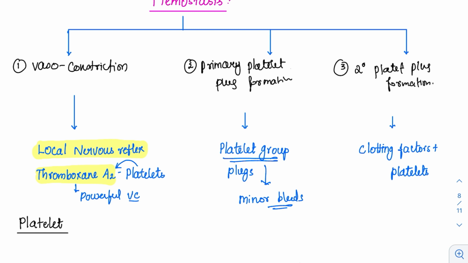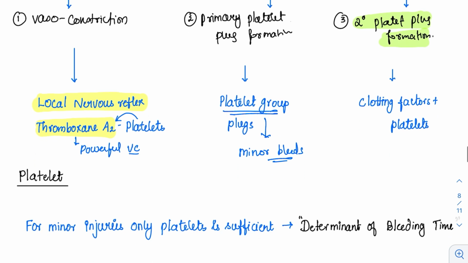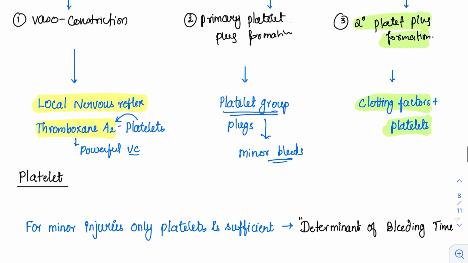But if the bleed is major, there is a big injury and a huge amount of blood oozing out, then there is a requirement for secondary platelet plug formation. It is done with the help of clotting factors as well as the platelets. Both of them are very essential. But the most important factor is clotting factors, because with minimal platelets also secondary platelet plug formation can happen. This is also called the clotting mechanism.